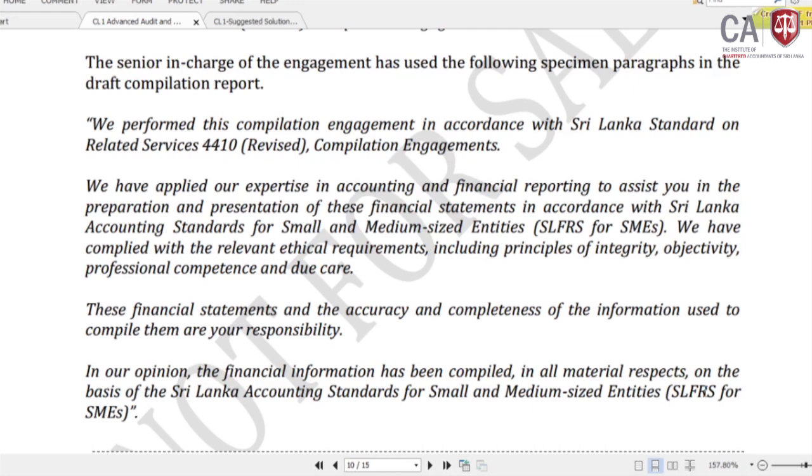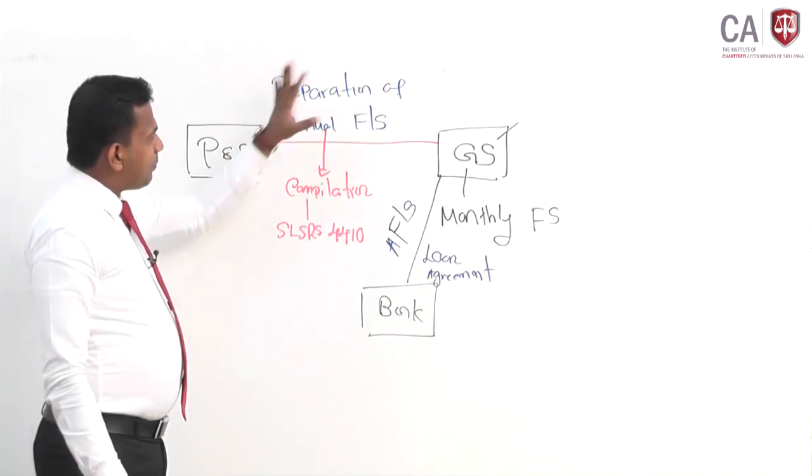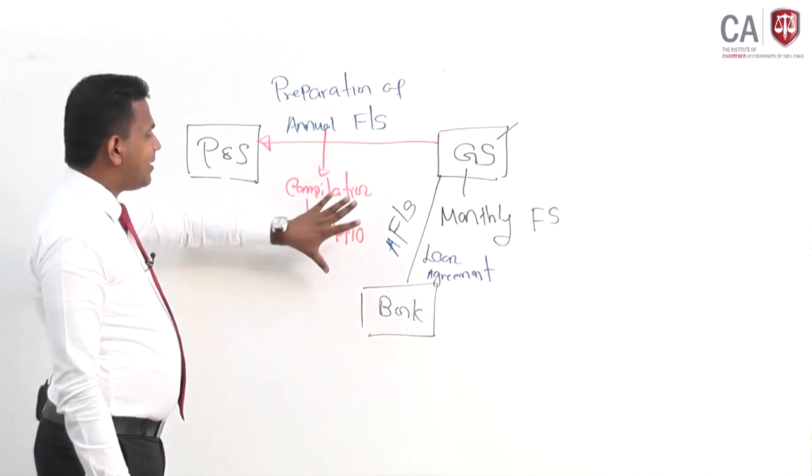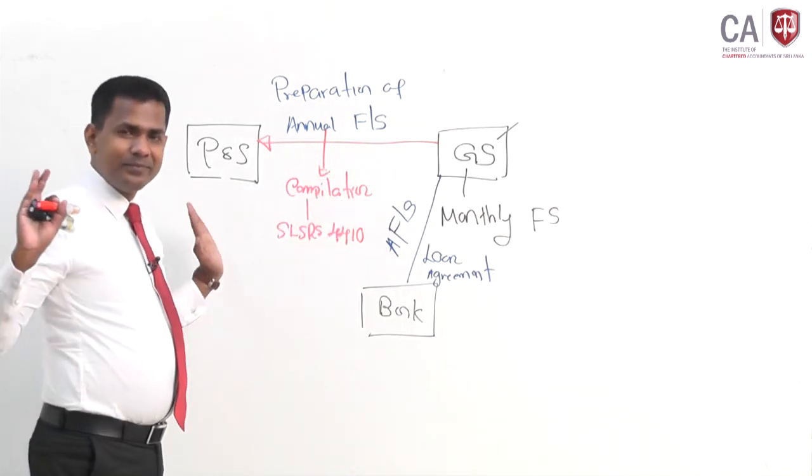Right? So now it's a fantastic question and one of the easiest questions. Your friend has approached you to prepare the annual financial statements, and accordingly you have done this, compiled, and given the report.